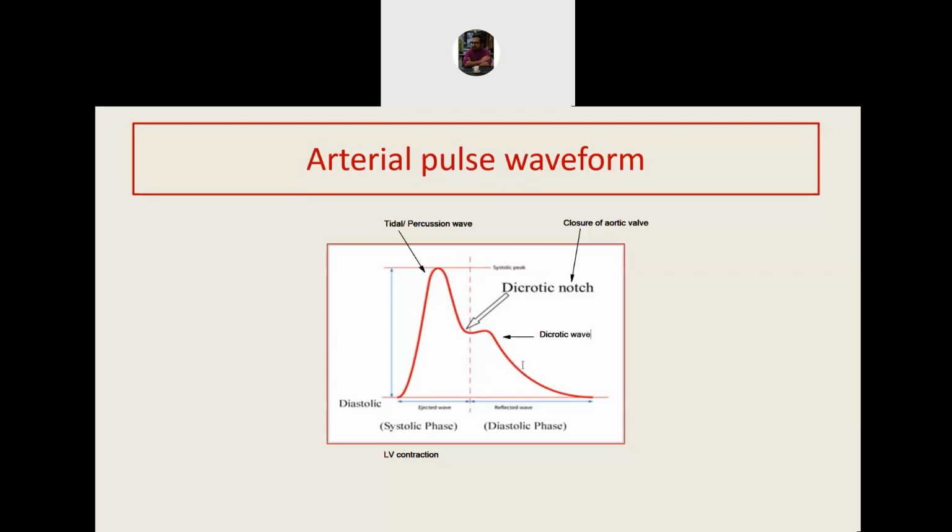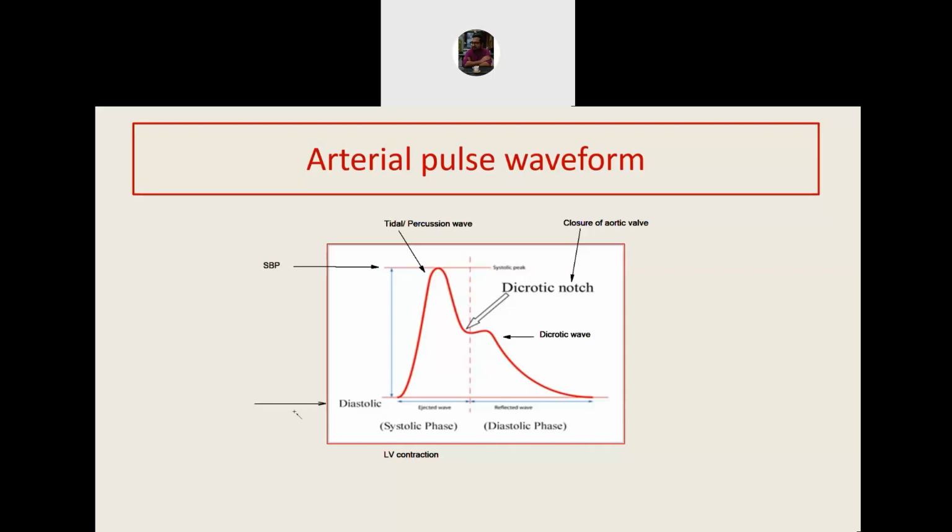Now, what is important in this pulse wave is that you can also see that the pressure changes throughout the cardiac cycle. So the highest pressure that is recorded during the systole, that corresponds to this pressure, is known as the systolic blood pressure. So systolic blood pressure is a single value. It is not a summation of all pressure in systole. It is the highest pressure that is recorded during left ventricular systole.